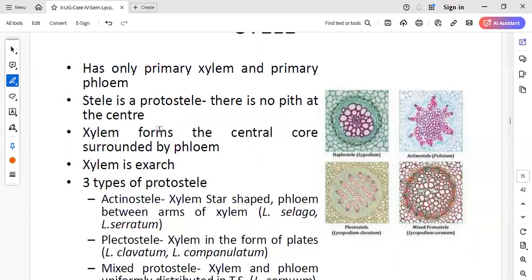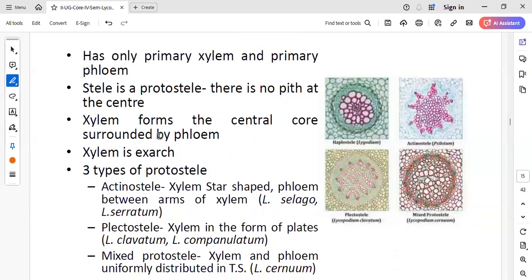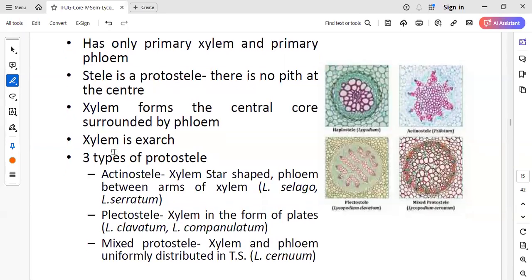Okay. Now, when we talk about the protostele in Lycopodium, the protostelic condition in the stem varies from species to species. If you see examples like Lycopodium selago or Lycopodium serratum, here you can see the stele is star shaped. This is a diagram I can show you. The stelar region is star shaped. So this type of protostele is called actinostelic condition.